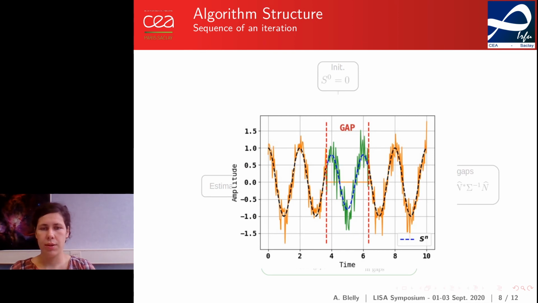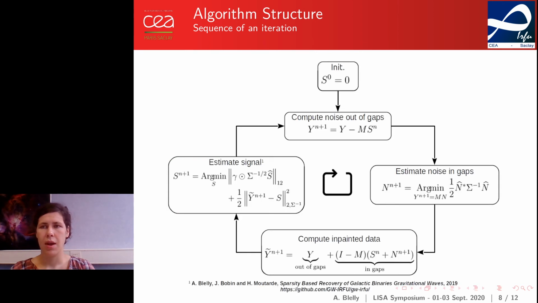So this would be the input data, and after denoising, we find that a good approximation of the sum of signals is given by the dashed blue plots. Now, we repeat this iteration until the algorithm converges, which is usually quite fast. It only requires a few iterations.